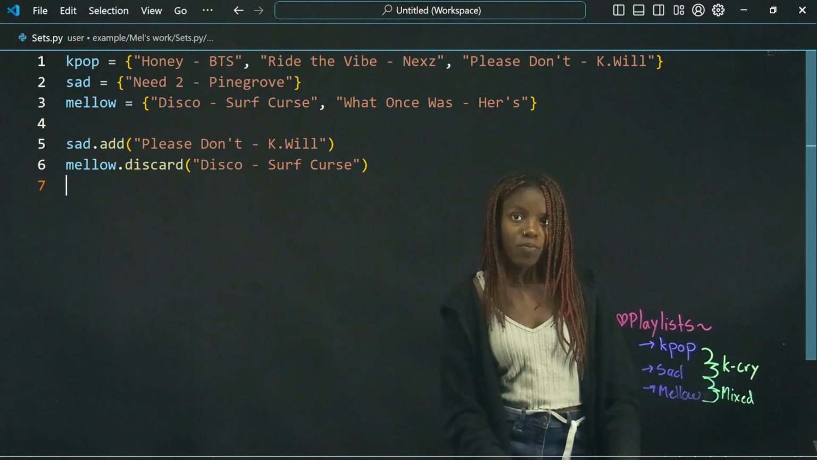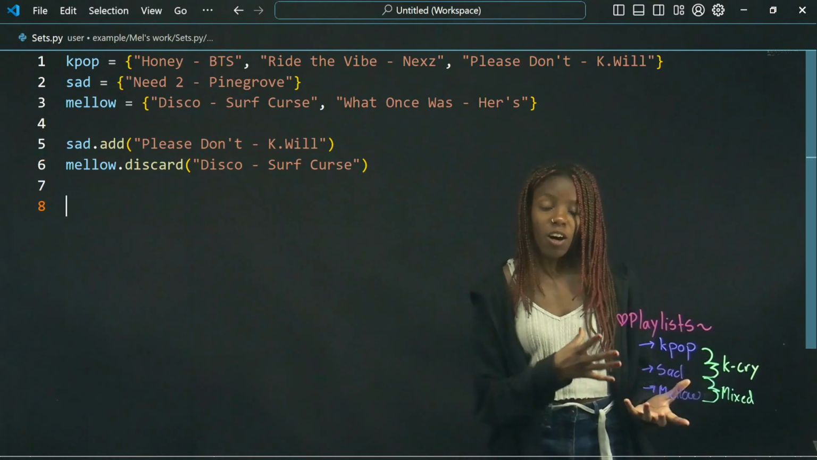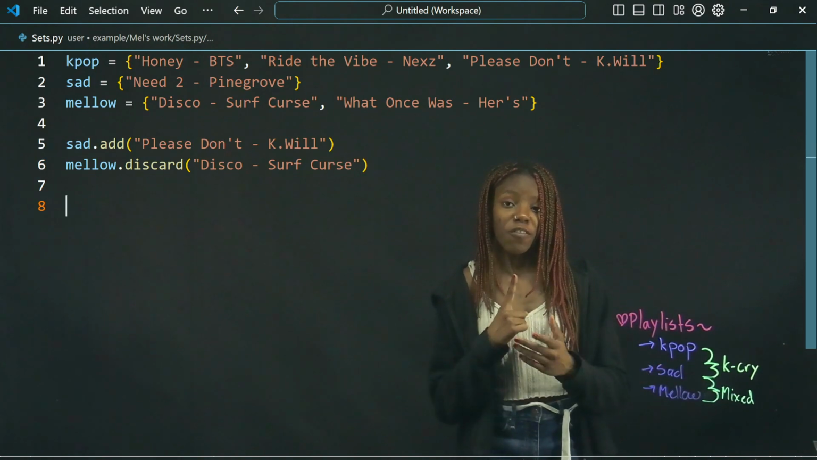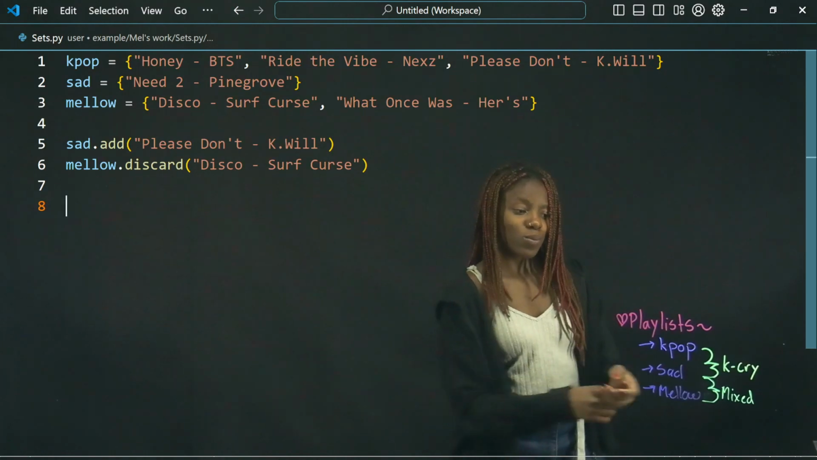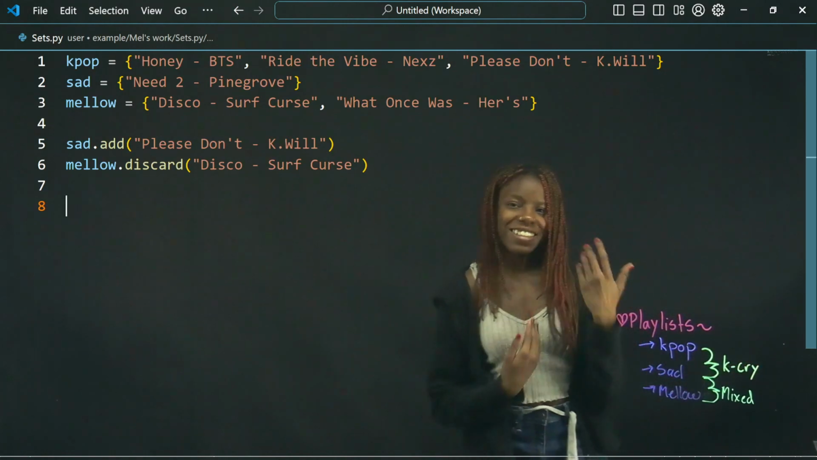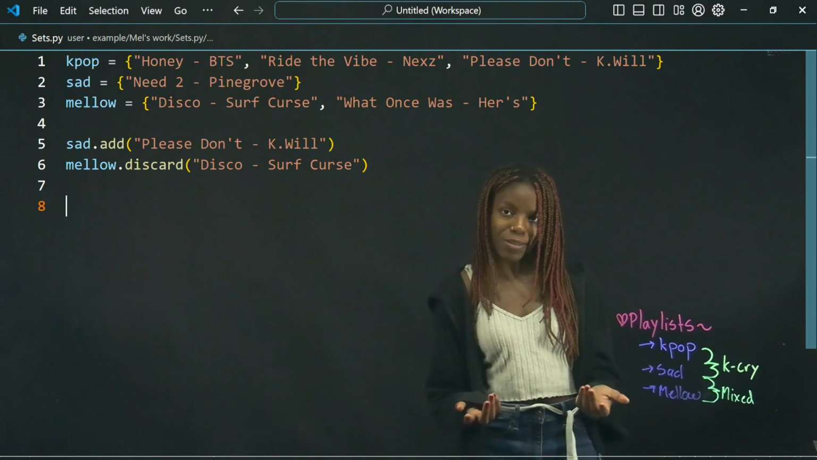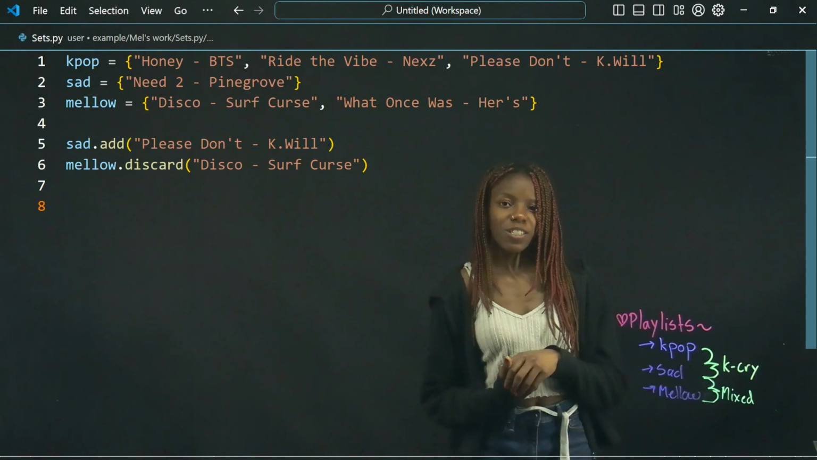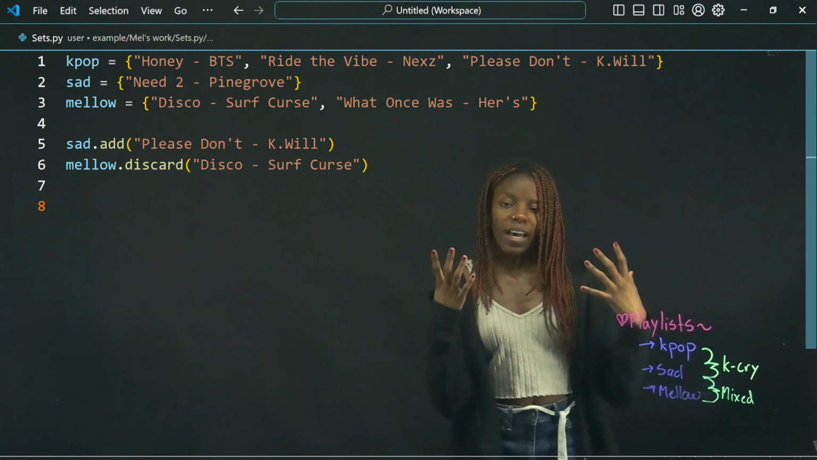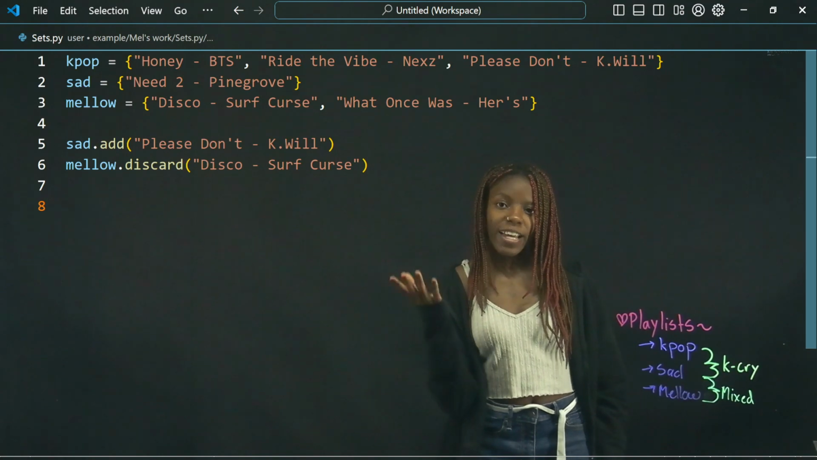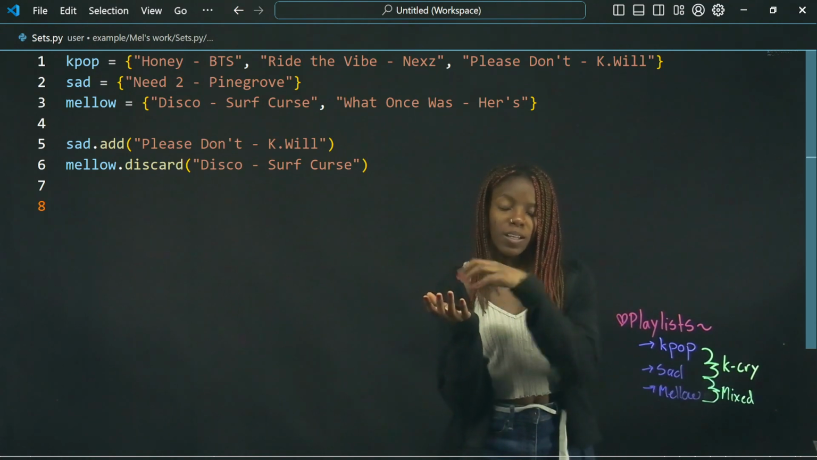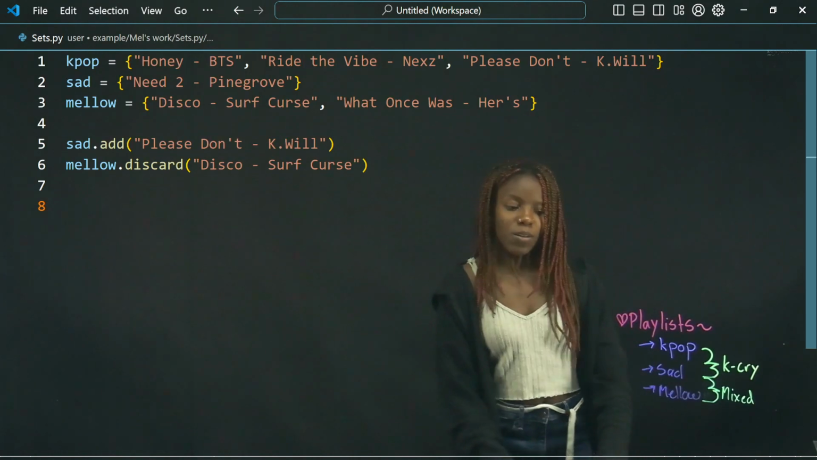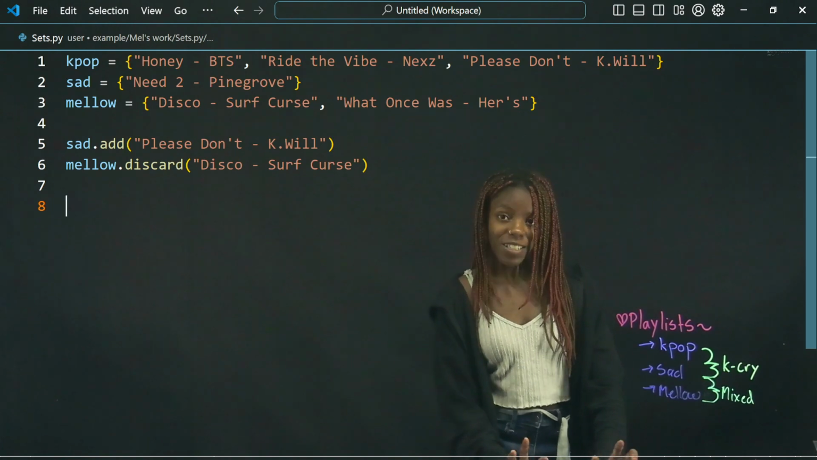Okay. Now that I feel like our playlists are complete, we will be making mixed playlists. So for our first playlist, I want to do K-Cry, aka sad songs and K-pop songs. So we will be using intersection. Intersection basically means it'll look at the first playlist you put and see what songs are the same in the second playlist as the first one, and then make a playlist for that.